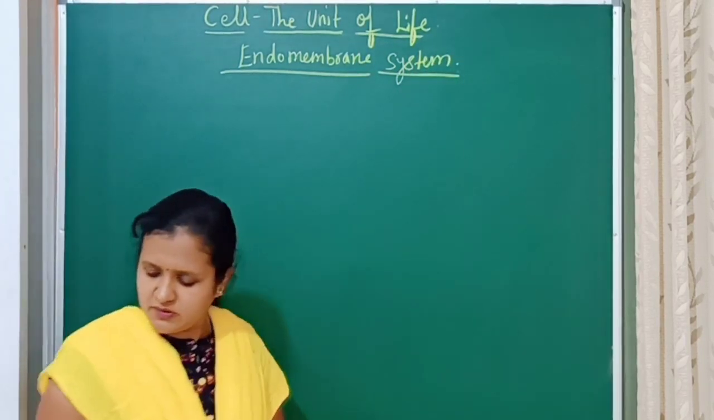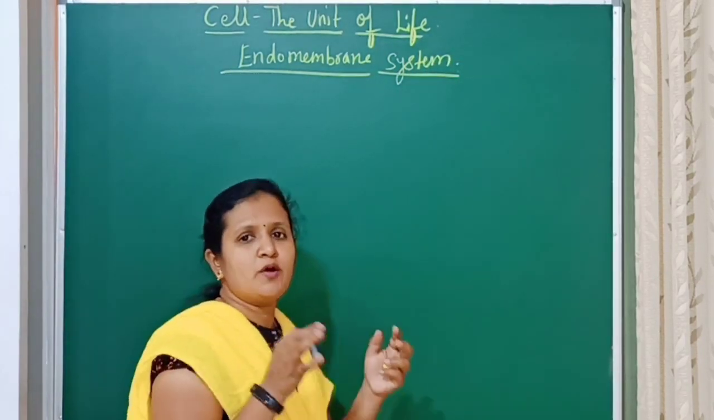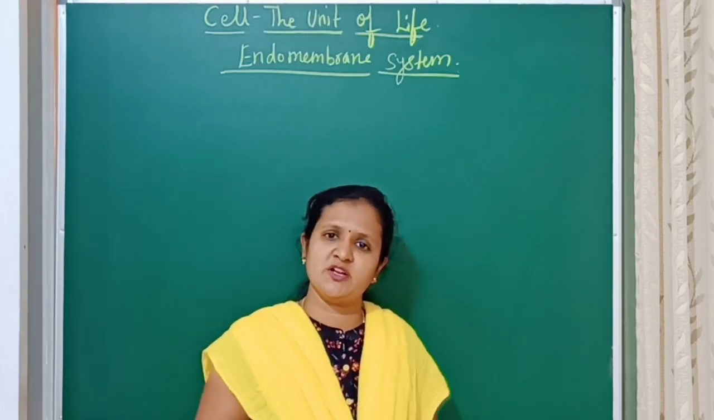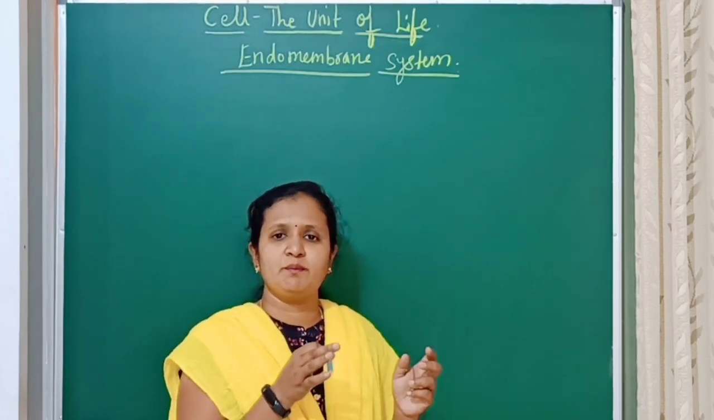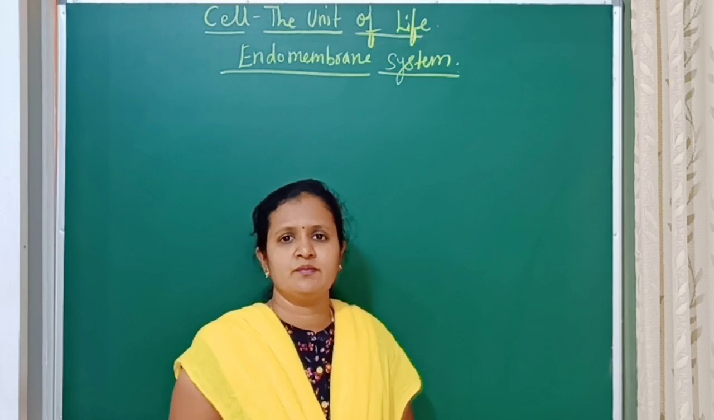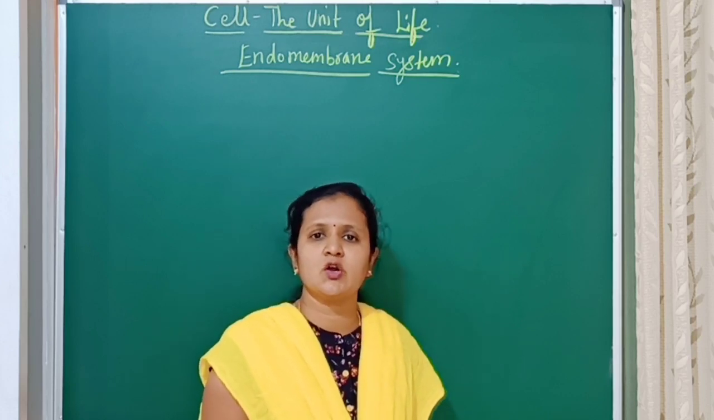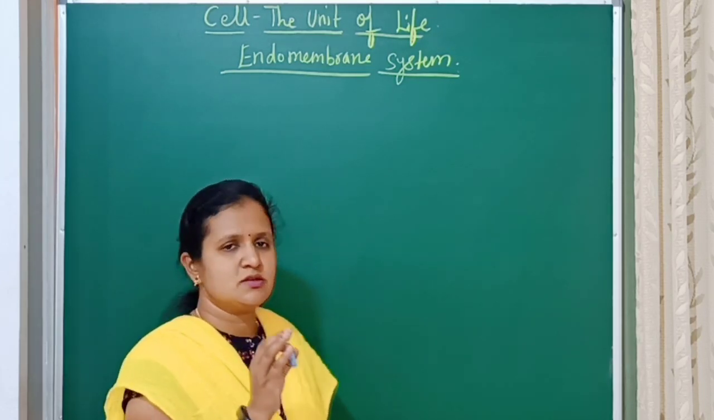So endomembrane system means a group of cell organelles which are surrounded by the membrane. They perform the function together. Such type of group of cell organelles are called an endomembrane system.